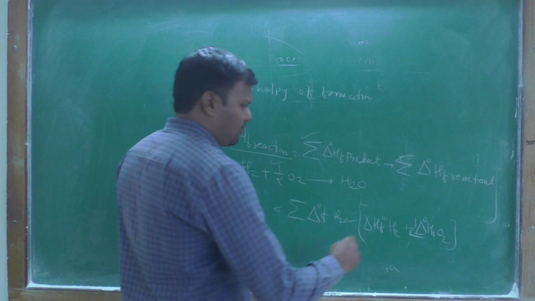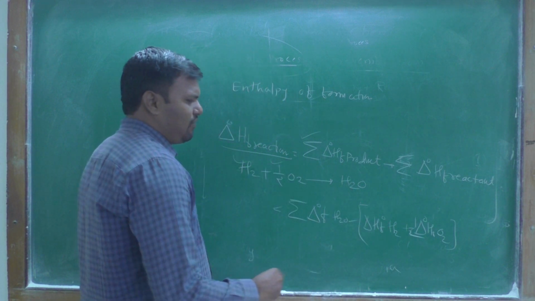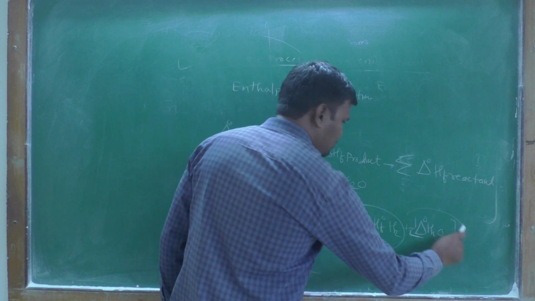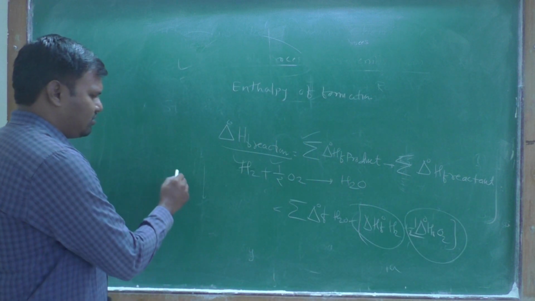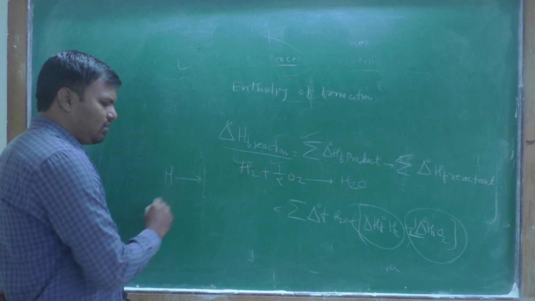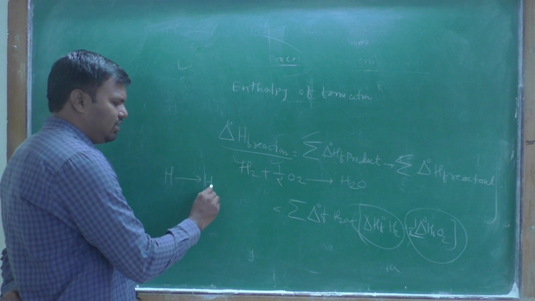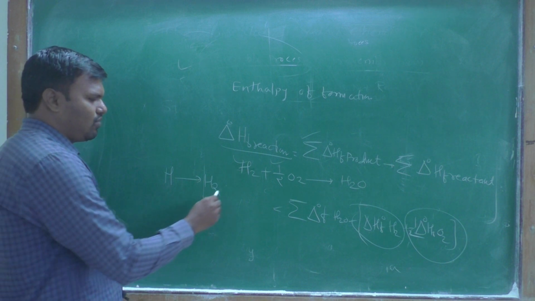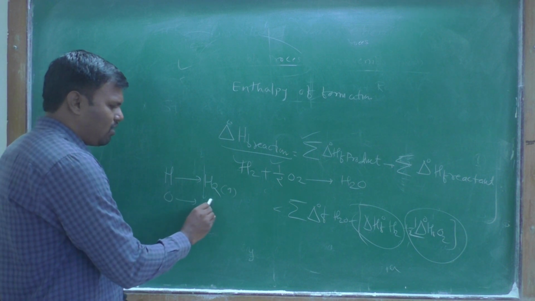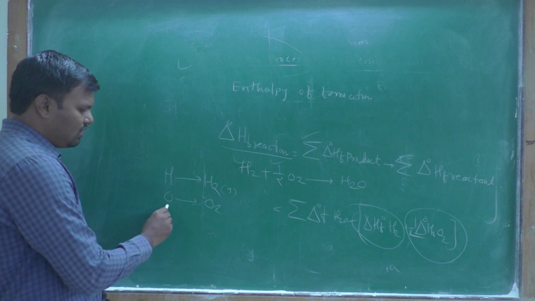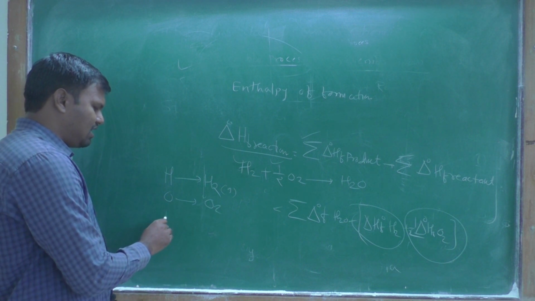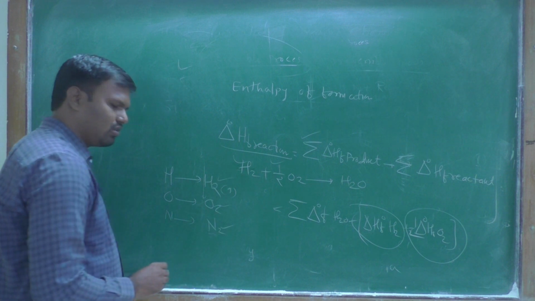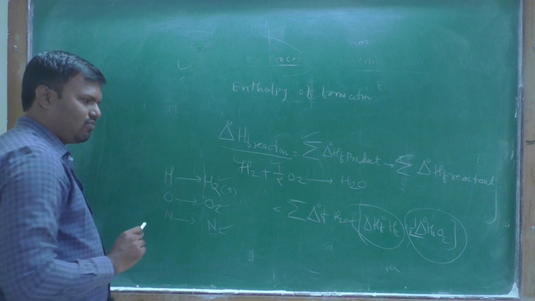Therefore, the enthalpy of formation of an element in its elemental form is zero by convention. Remember that. Hydrogen exists in the universe in elemental form as H2 gas, oxygen as O2, and nitrogen as N2 in the environment. These are naturally occurring elemental forms.